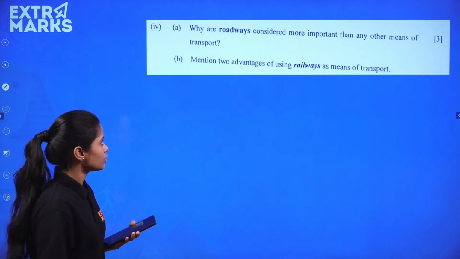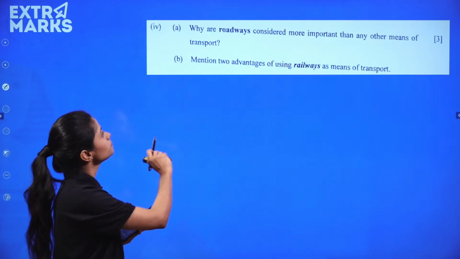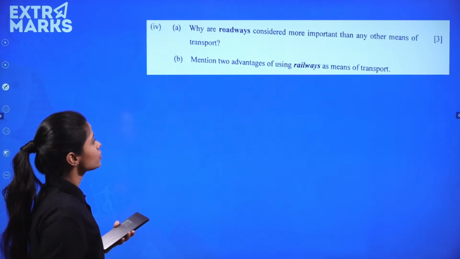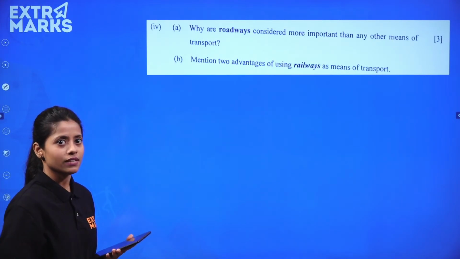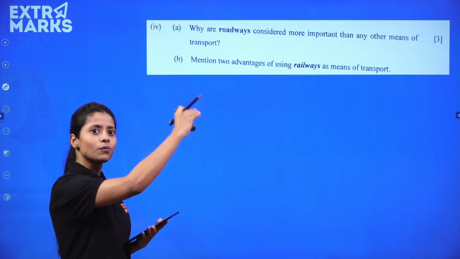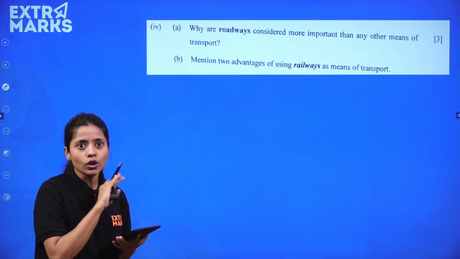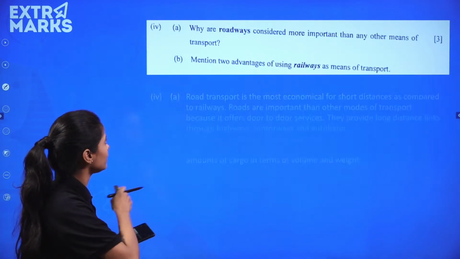opted for transportation, right? Why are roadways considered more important than any other means of transport? Mention two advantages. One question a bit intermediate, one question easy. One question easy, one question intermediate. This was the level of the paper. They have decided no tough question will be given, easy, intermediate, right?